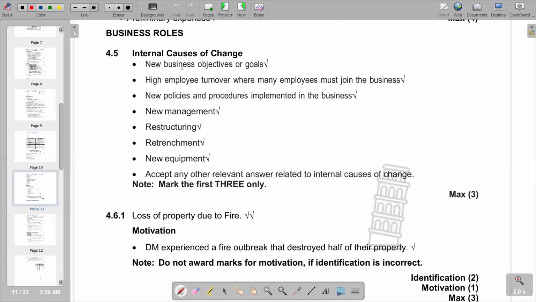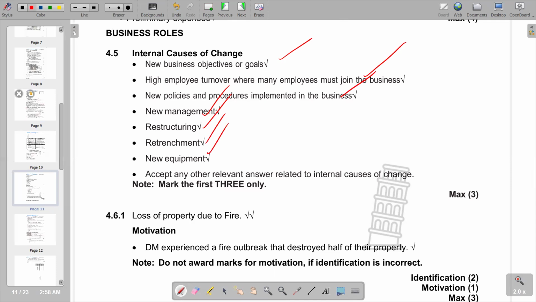We are going to see that there will be new business objectives or goals when there is change. High employee turnover, where many employees must join the business, can also be a cause. New policies and procedures implemented in the business, new management, obviously restructuring, retrenchment, new equipment can be other internal causes of change. So this is what we have in terms of 4.5.